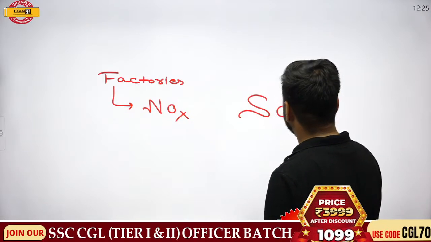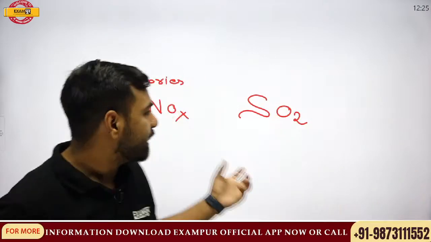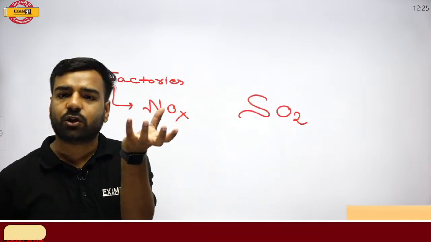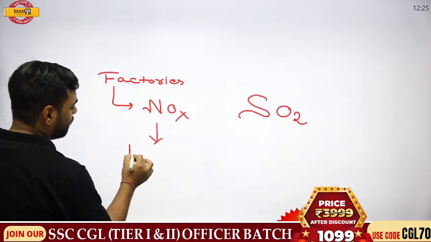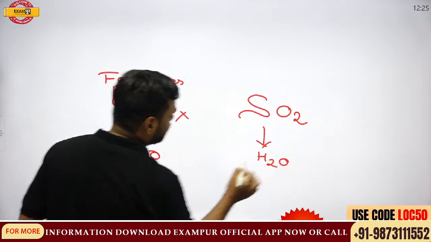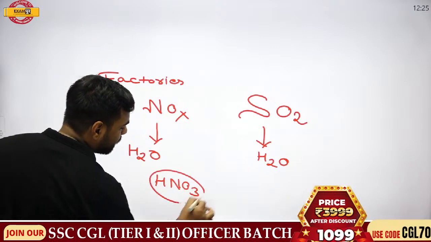Now, what will happen in the atmosphere? We are aware that there are water droplets present, exposed in the air. When these gases react with the water droplets, what are they going to form? Here HNO3 will be formed.